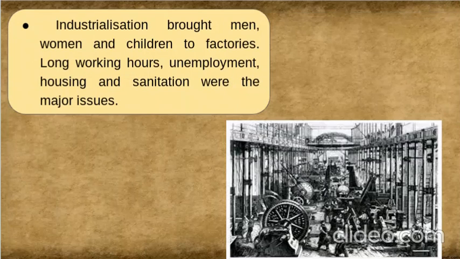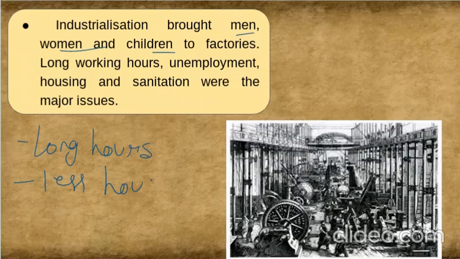What was the disadvantage of industrialization? Men, women, and children were all brought to factories. What was the problem? They had long working hours, less housing, and minimum wages. These were the problems of industrialization. Long working hours with quite low wages, and people had to suffer. That was the main problem of industrialization.